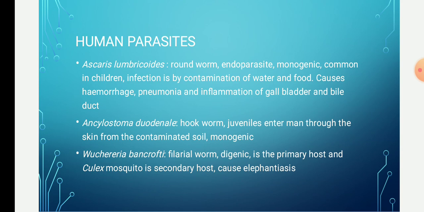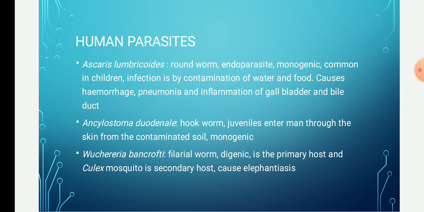Next example is Wuchereria bancrofti. Wuchereria bancrofti is commonly known as a filarial worm, and it is a digenic parasite. So we have seen the monogenic parasite, that is, a parasite that completes its life cycle in one host only. What is a digenic parasite? A digenic parasite is a parasite that requires an intermediate host. For the completion of their life cycle they require two hosts.